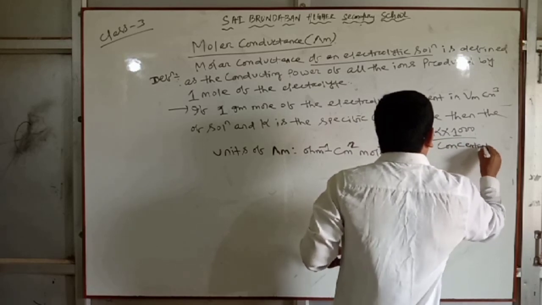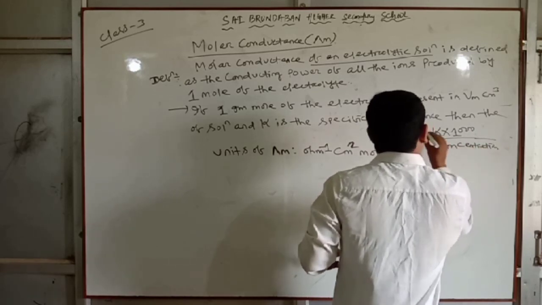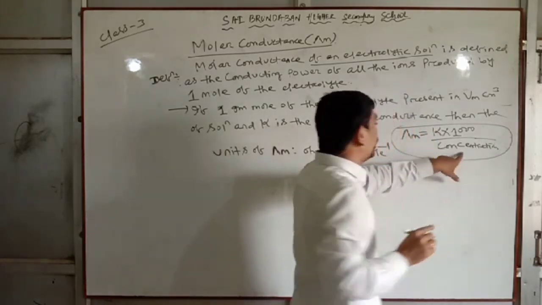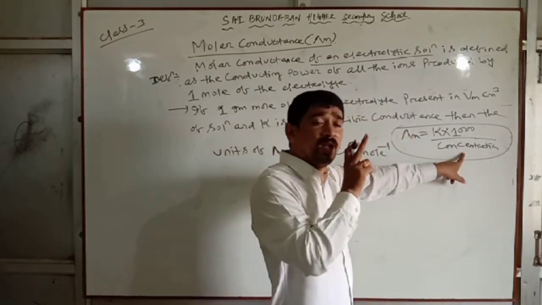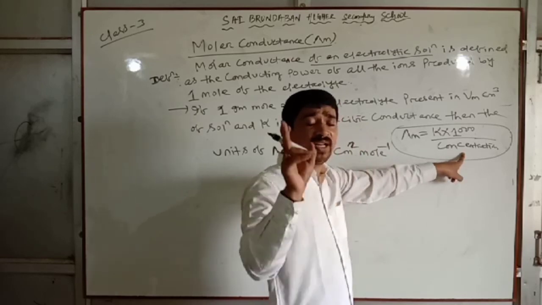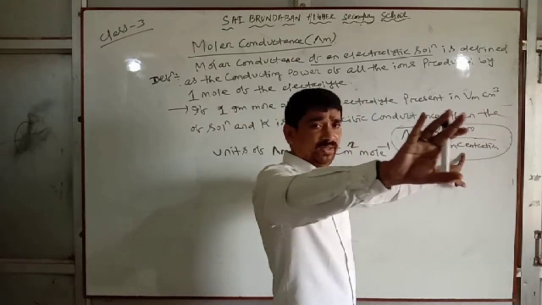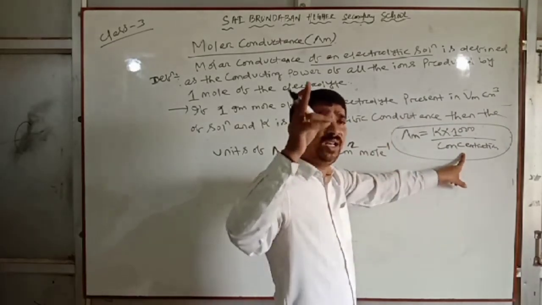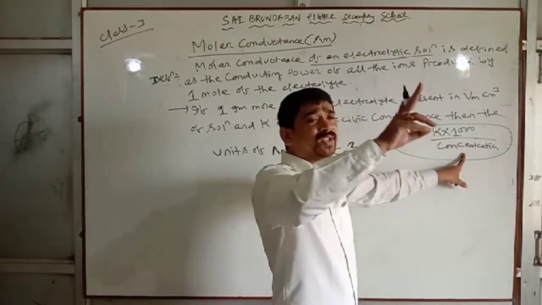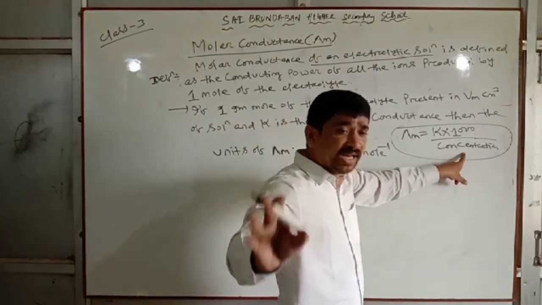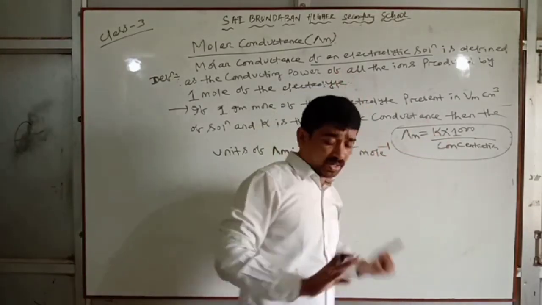We are representing the concentration in terms of molarity in molar conductance, and in terms of normality in equivalent conductance.